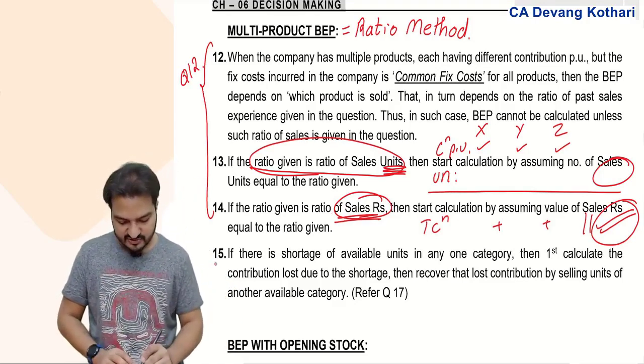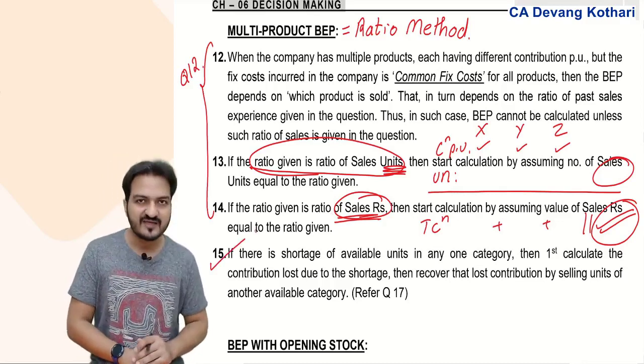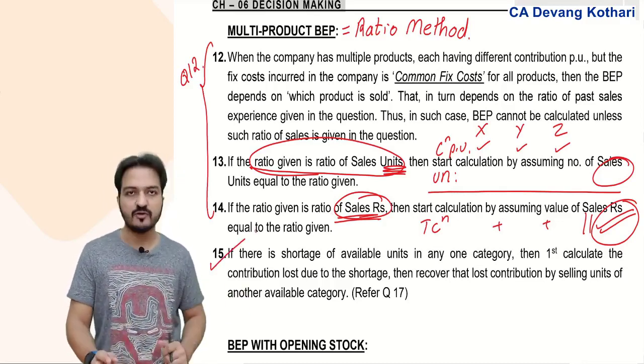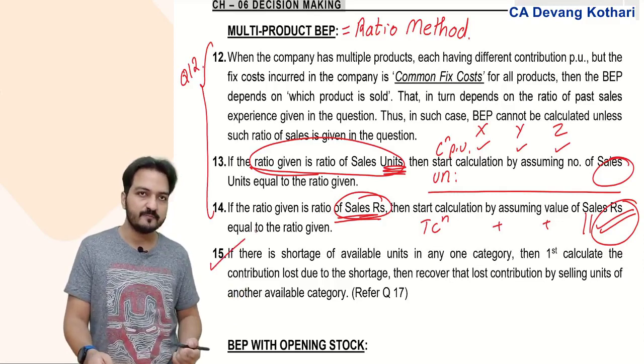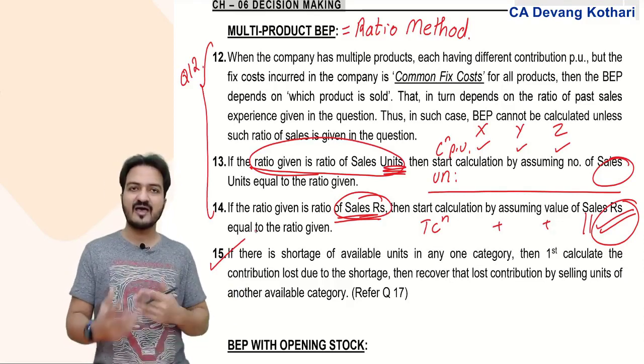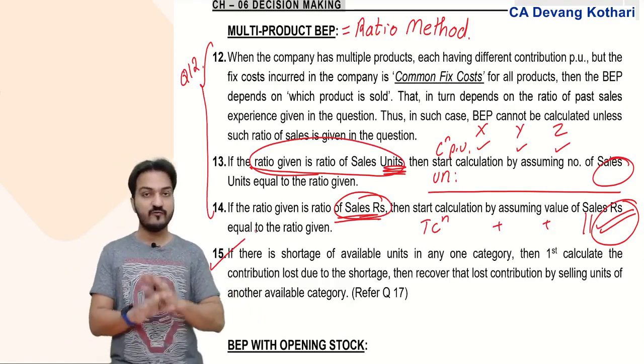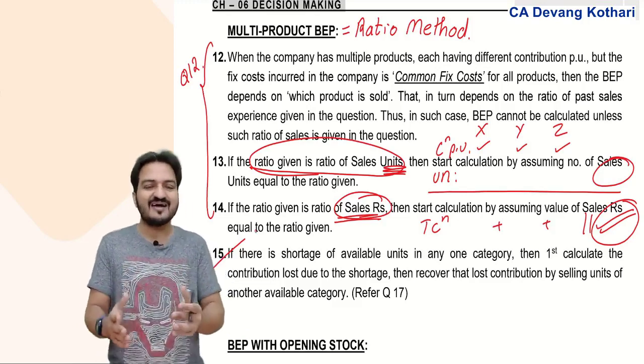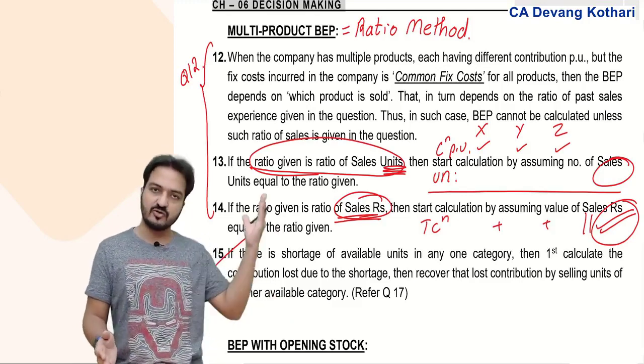Later we had some variation of this question. One variation was that if there is a shortage of available units in any one category, like, say, after calculating the break-even point, you got the overall break-even point, you split that between X, Y, Z in the ratio as given.